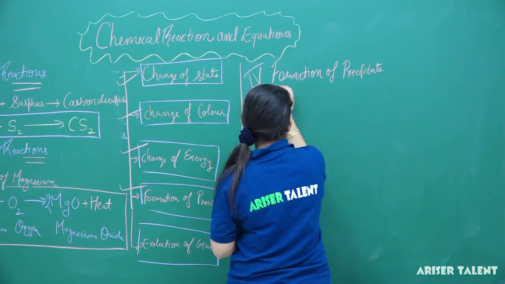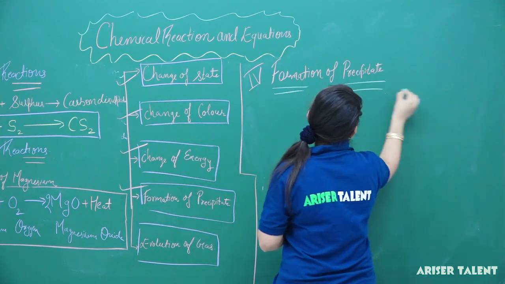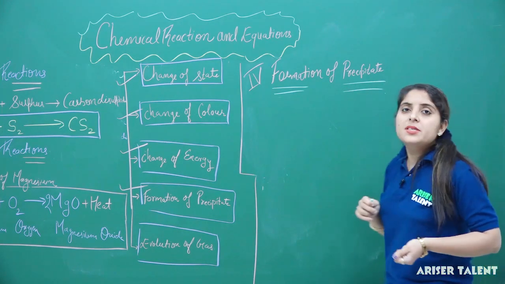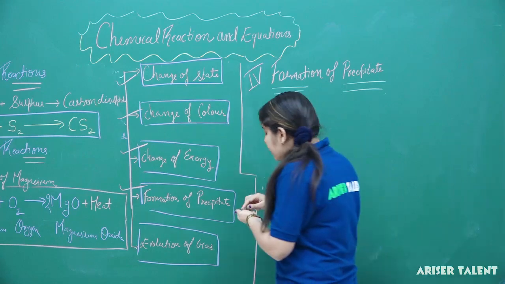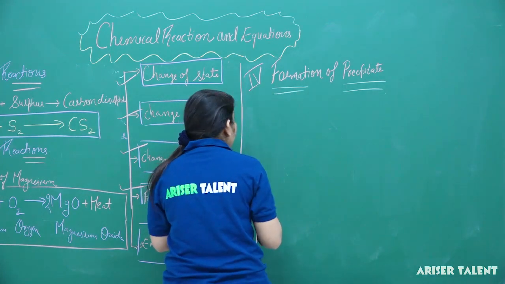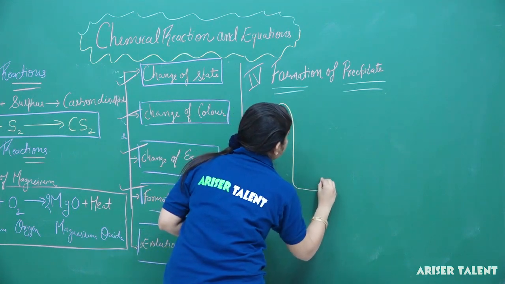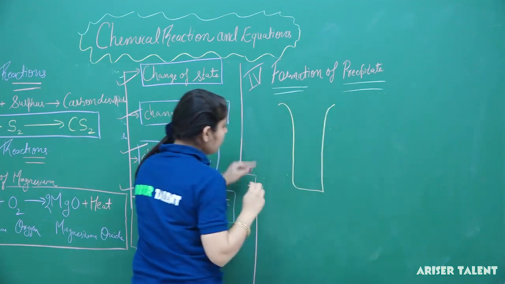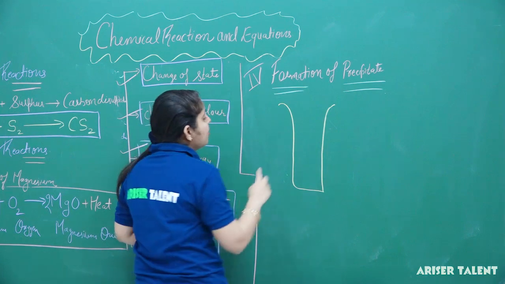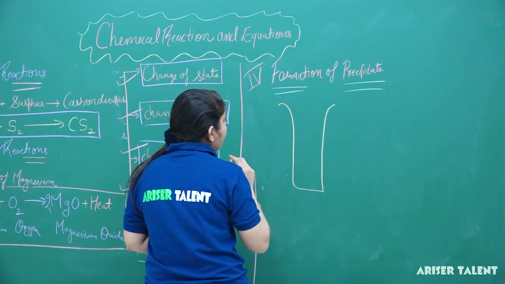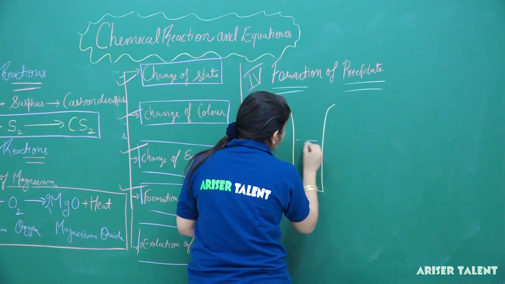So we will understand the formation of precipitate with the help of an example. For this, I have taken a tube. In this tube, what have we taken? We have taken silver nitrate and sodium chloride.